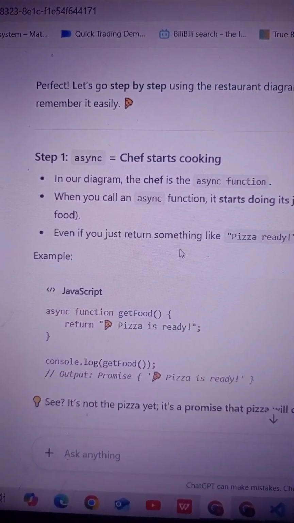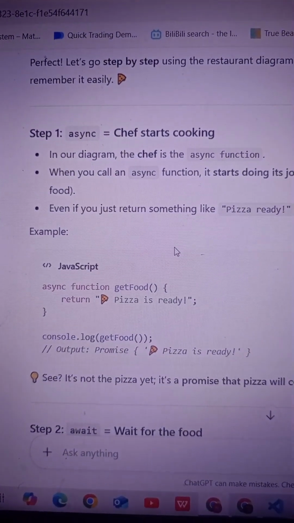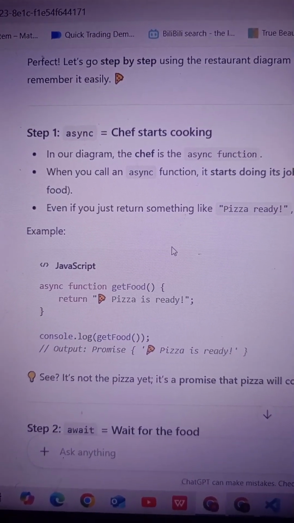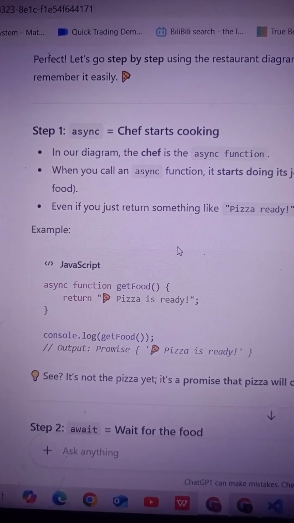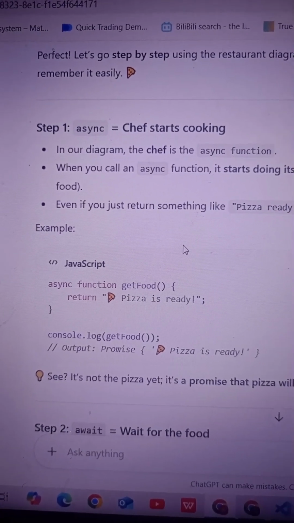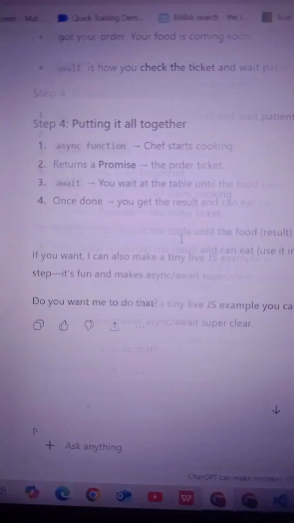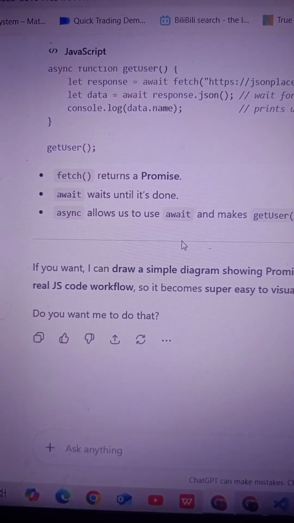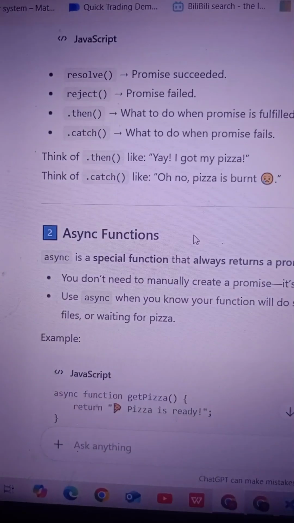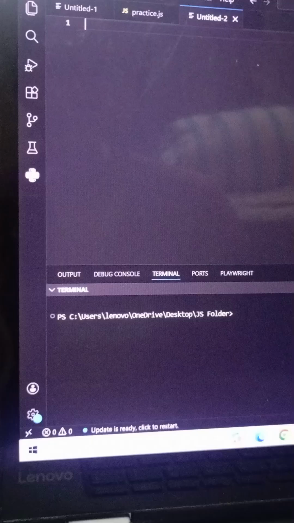So when you call an async function, it starts doing its job but it might take some time. It is not instant, but it will return the promise. Now let's see our real time example and then we will move forward.